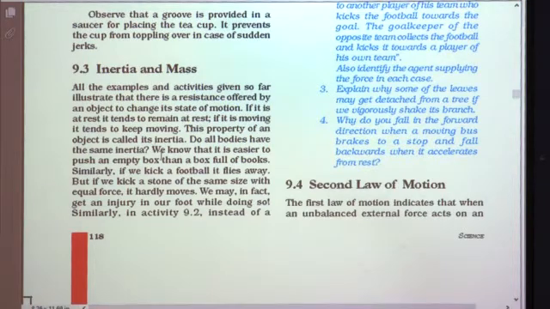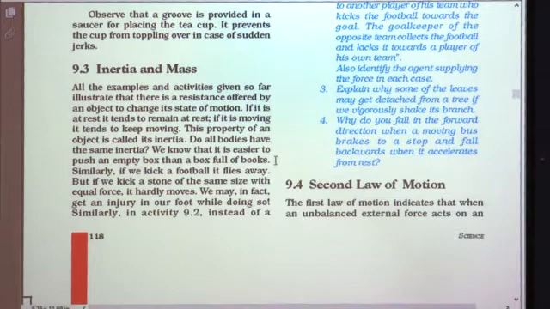Now, do all bodies have the same inertia? No. We know that it is easier to push an empty box than a box full of books. Why? Because an empty box has less mass, whereas a box full of books has more mass. So, the inertia offered by an empty box is less, whereas the inertia offered by a box full of books is more.